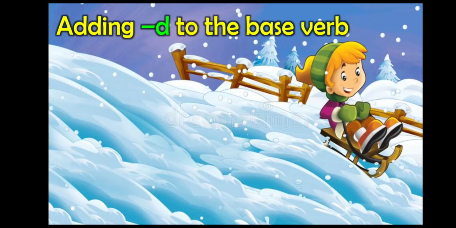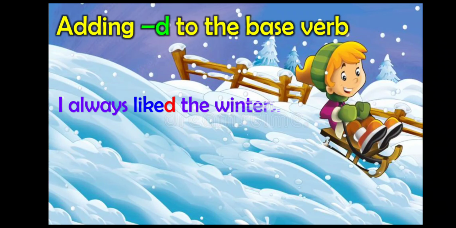Well, you already know most regular verbs are formed by adding ed to the base form of the verb. But if a verb already ends in e, then we simply add a d to convert it into the past and past participle. Remember that if a verb already ends in the letter e, then we simply add a d to convert it into past and past participle.